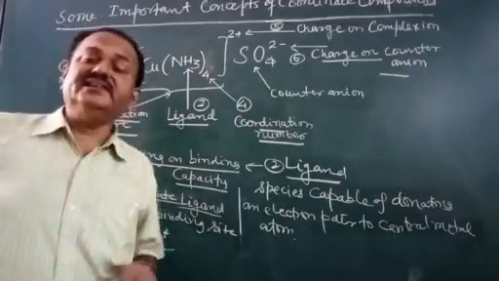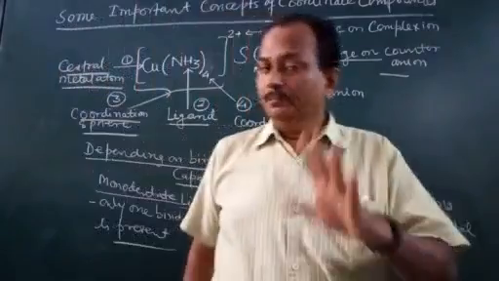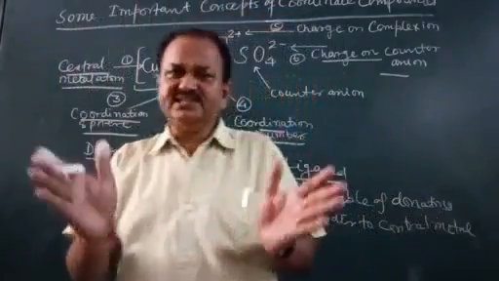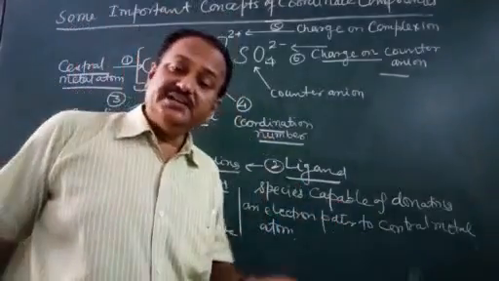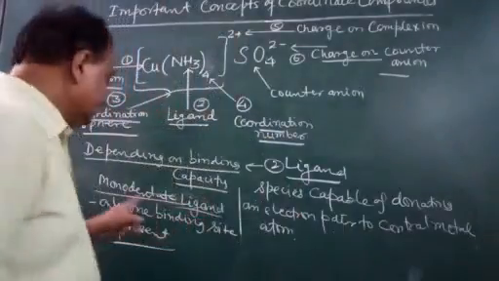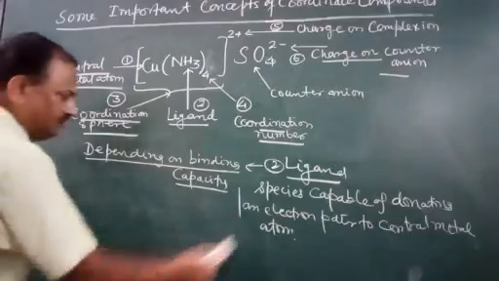Whenever only one binding site is present in a ligand, it is called a monodentate ligand. It is irrespective of the charges, whether the charge is positive, negative, or no charge. The point is the binding site. So a monodentate ligand has only one binding site.